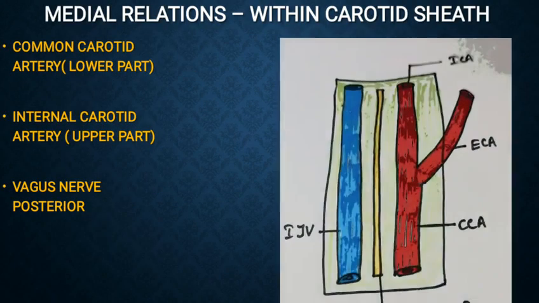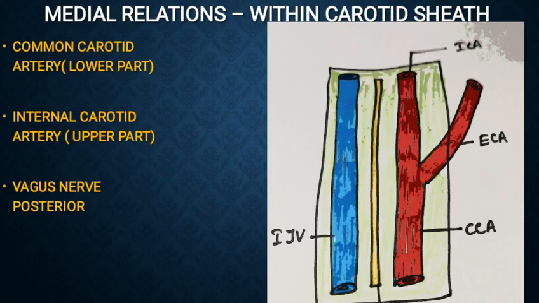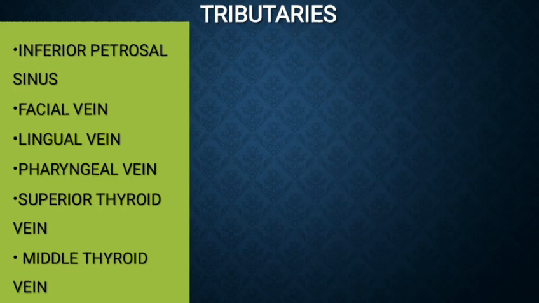Within the carotid sheath, its medial relation will be with the common carotid artery and the internal carotid artery from below above. The vagus nerve is present in the posterior part between the artery and the vein.